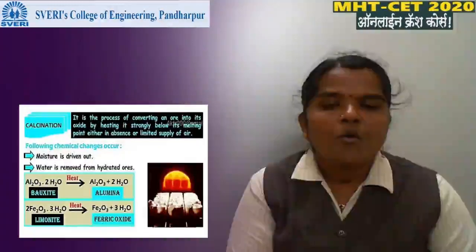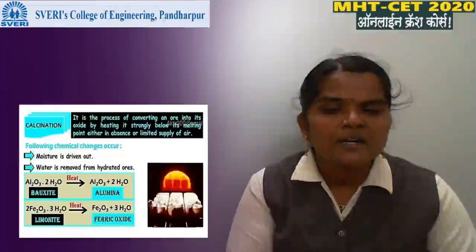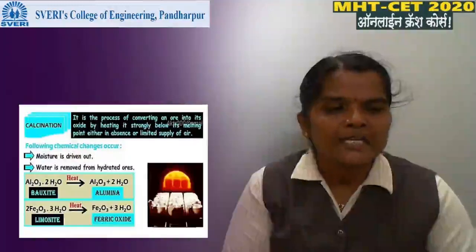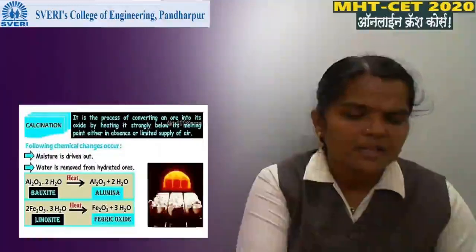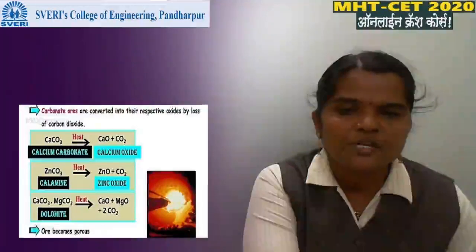Also water is evaporated very easily, means the ore does not contain water after the process of calcination. Another example of calcination is CaCO3. When heated it gets converted into calcium oxide and carbon dioxide. This carbon dioxide goes into the atmosphere.